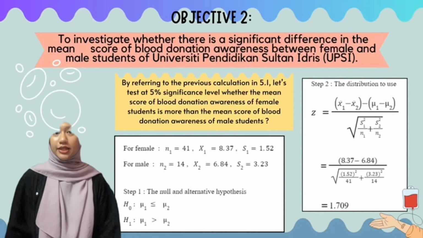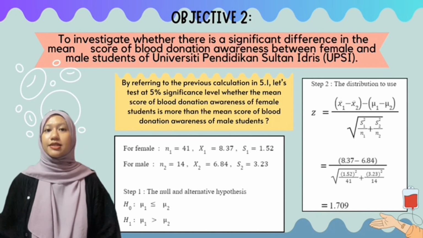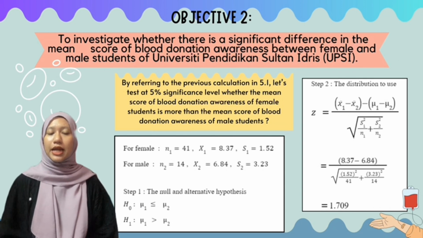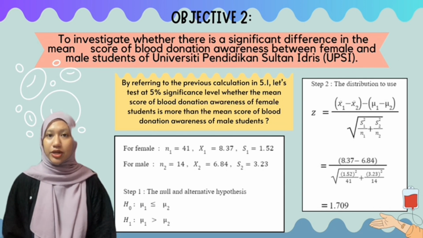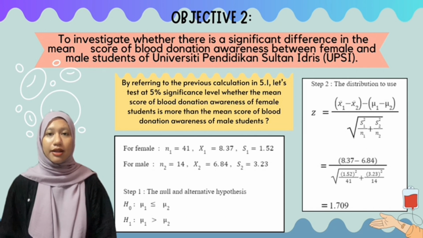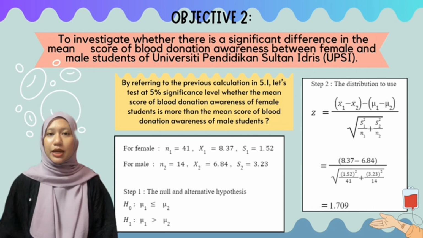Okay, for the second objective, we need to investigate whether there is a significant difference in the mean score of blood donation awareness between female and male students of Universiti Pendidikan Sultan Idris. So, for the hypothesis test about the means of two populations, H0 is mu1 is less than or equal to mu2, and for the alternative hypothesis H1, mu1 is greater than mu2.